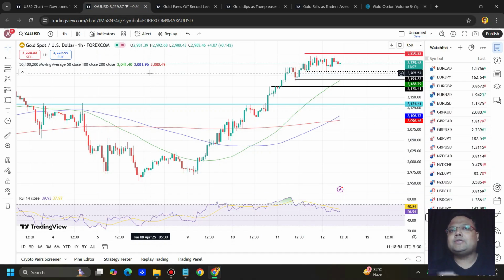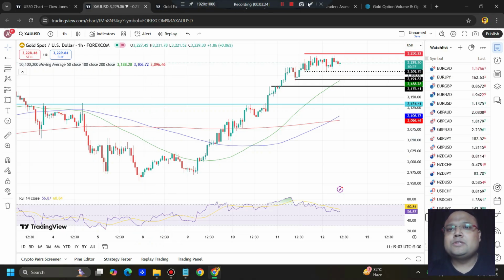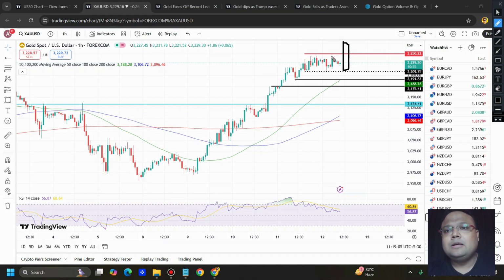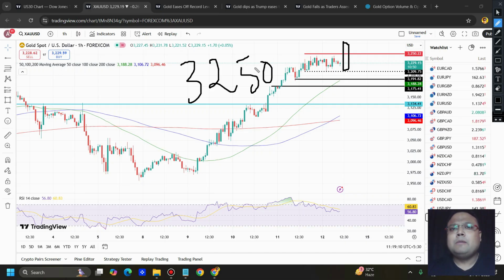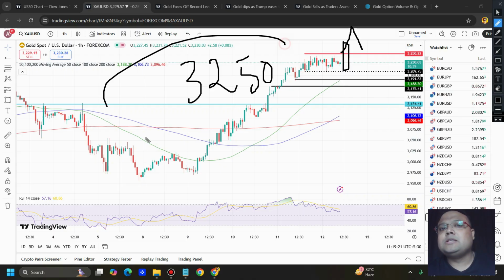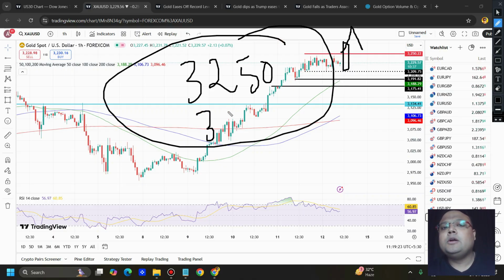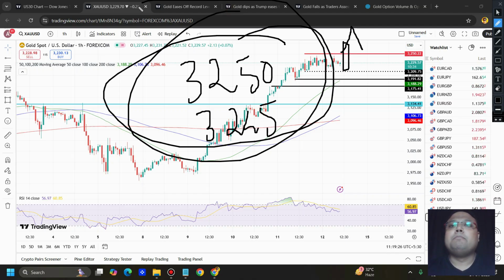If you see that the market has formed a big green candle, it means something has come up again, and we need to follow the trend of the market again. So if you see a sudden big green candle, then obviously you can look for a buy above the 3250 area. But if you do not want to take any risk because a false breakout can be dangerous, then after the breakout, just wait, because after a couple of hours, when the market comes down and takes support around 3250, 3245 area, you can buy again.